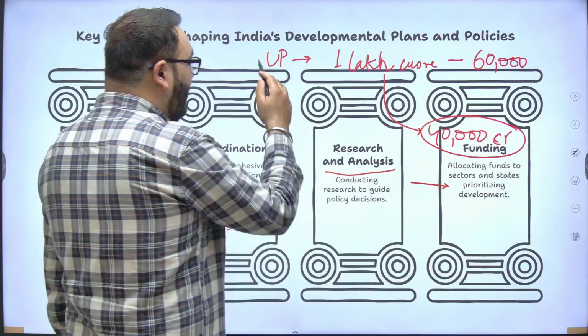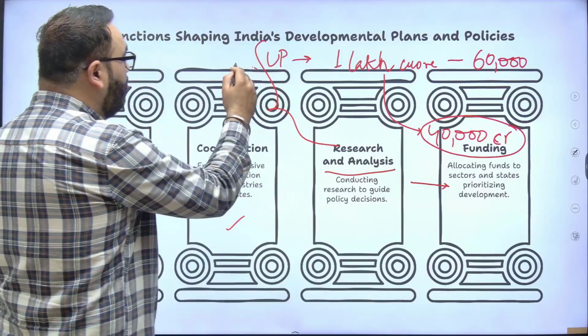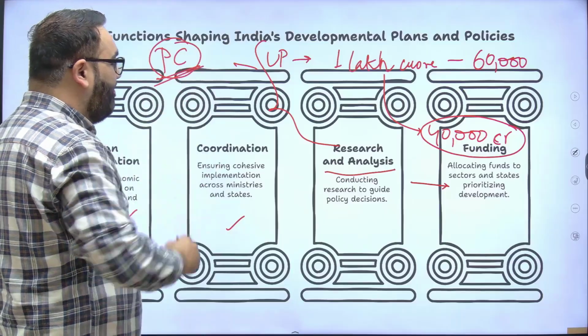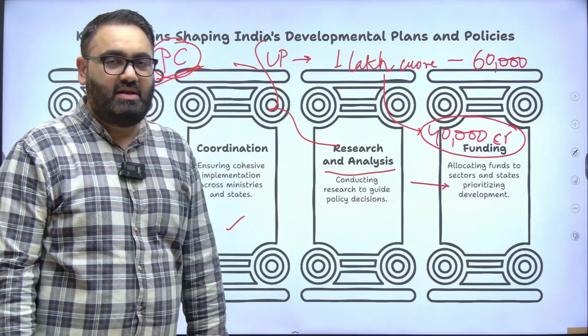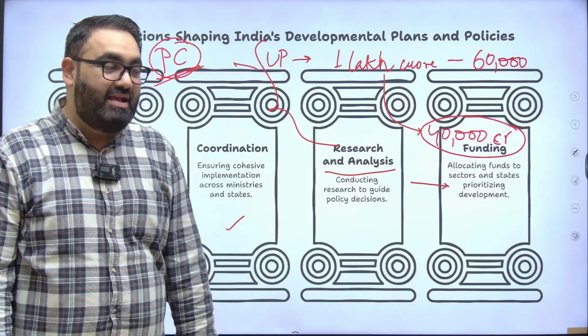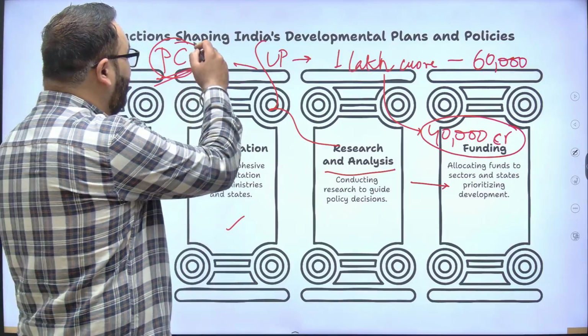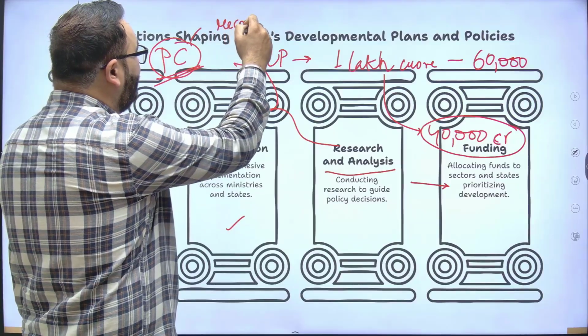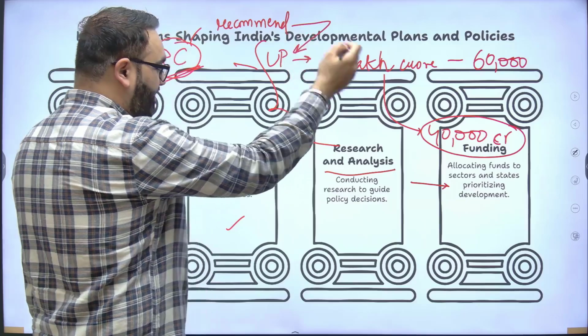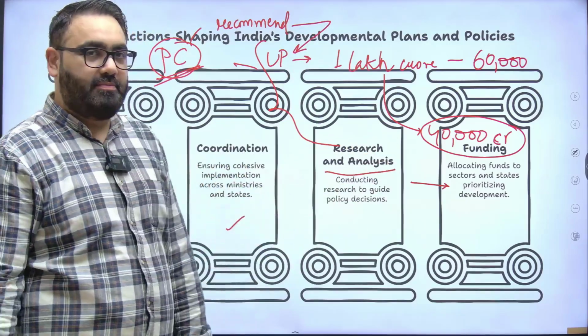Now, this entire data would go to the Planning Commission. They would analyze the plan of UP. They would see if it is feasible, if there are some points that are wrong. On the basis of that, they would then suggest to the central government, they would recommend to the central government how much money to give to UP, either 40,000 or less or more.